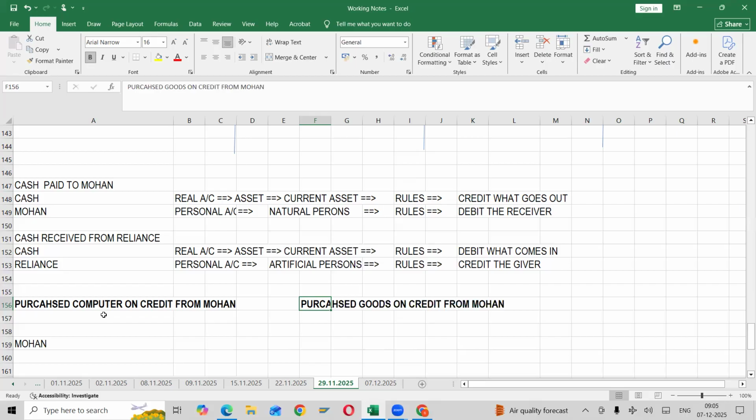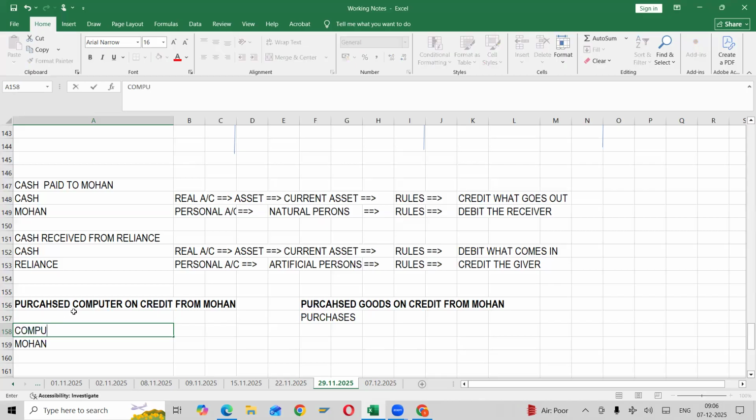Purchased computer is an asset. So here it is mentioned that we are purchasing an asset. And what is he mentioning here? On credit basis, we purchased goods. So whenever goods are coming, then we need to give it as purchases, nothing but an expense. But here, what do we need to consider? Asset. Fixed asset. What asset? Computer. Understood this now?